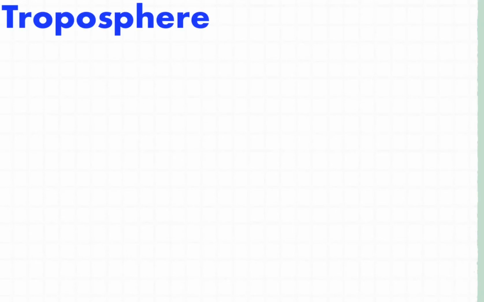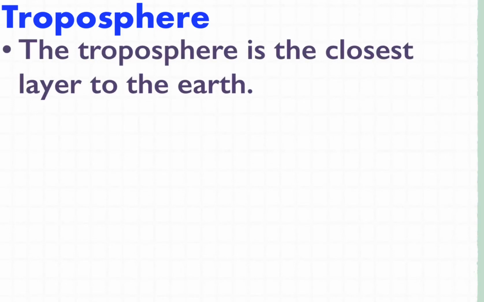Now that we know the trick, let's understand more main points to remember this every time. Starting with troposphere. First main point, which you also learned in the trick: the troposphere is the layer which is closest to the earth.